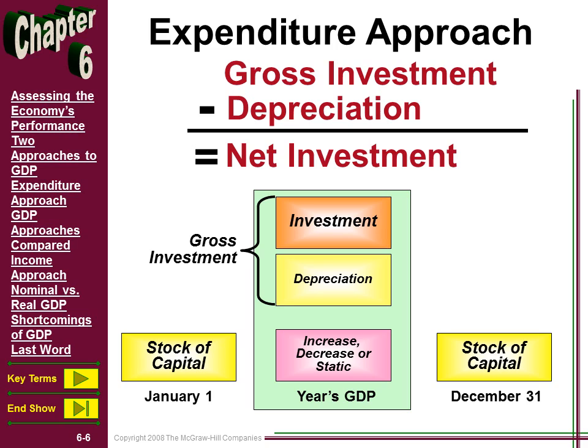And if the nation's stock of capital decreases, if we have fewer manufacturing facilities and tools and equipment and such, the nation's production possibility curve would shift inward. Our capacity to produce would decrease. And if our stock of capital remains the same, well, then we're just stagnant. We're not really doing any better.